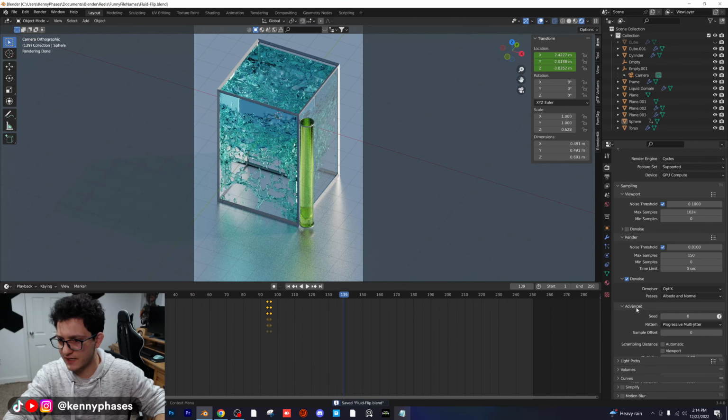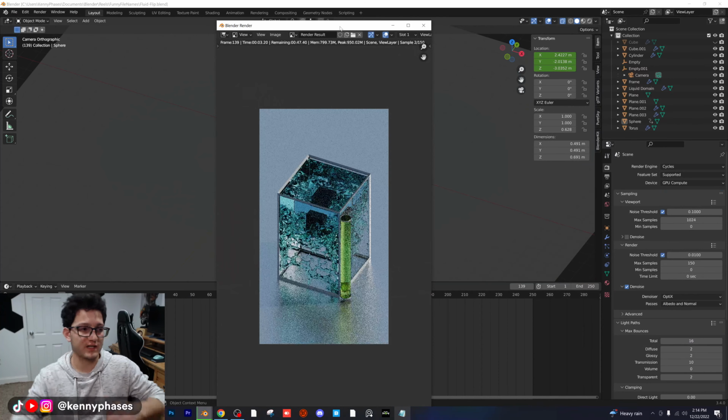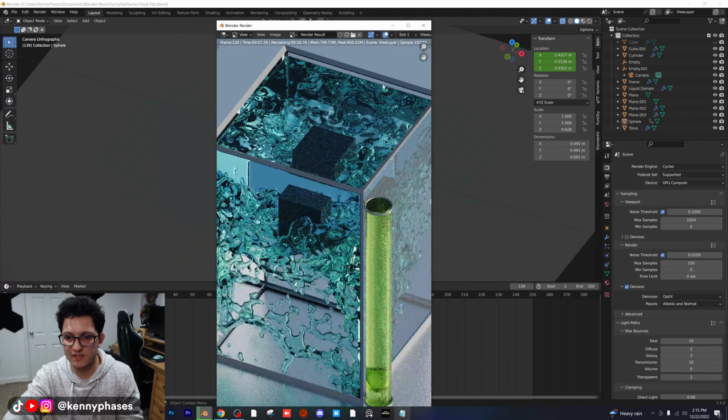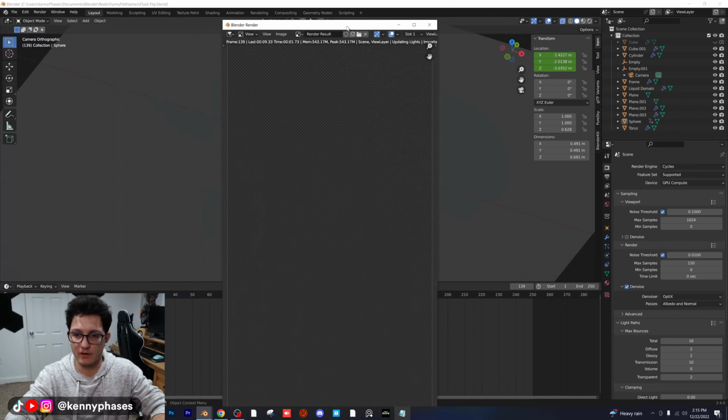Let me see how long it would take to render one frame. And then eventually I'm going to rebake this simulation at a higher resolution because I don't want to waste your time with the tutorial. As you can see, the cube is in there. We don't want that in there. We want to hide that from rendered view. So let me hide that and re-render this. And let's go ahead and see what render time we're getting here.